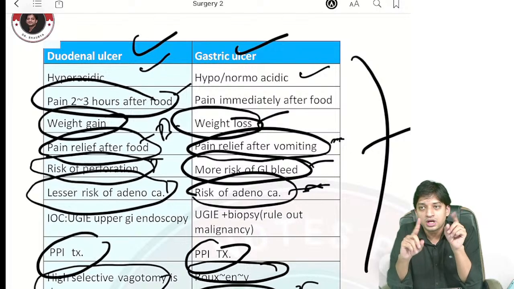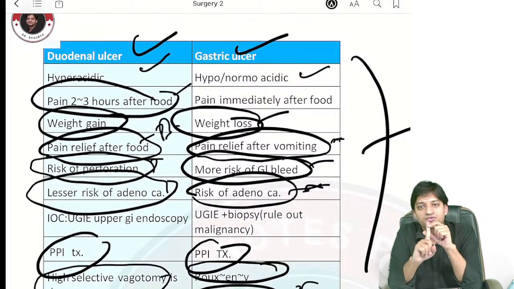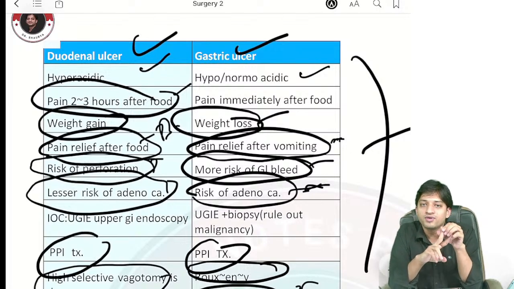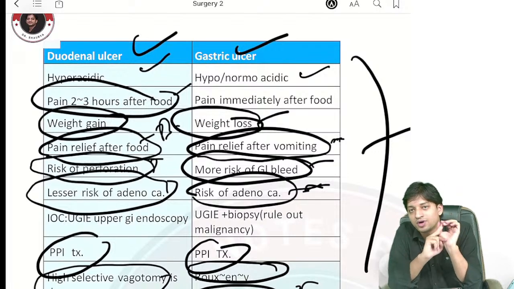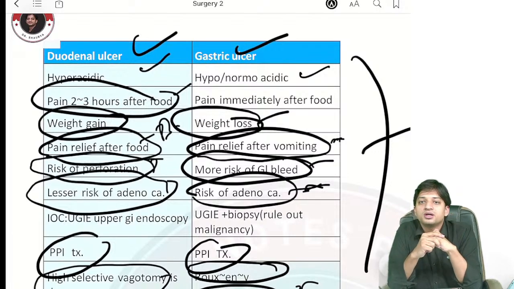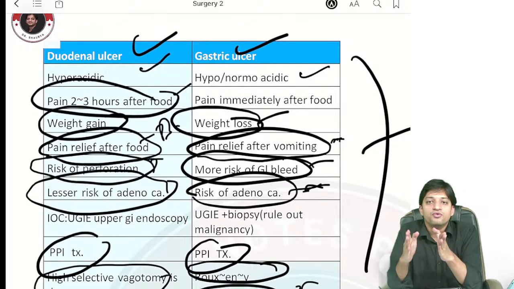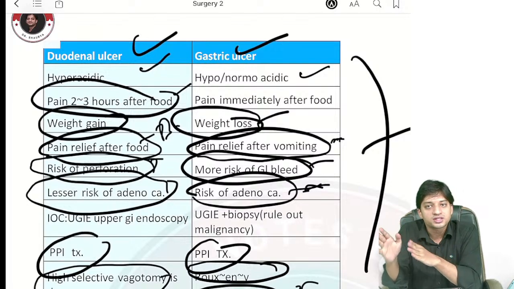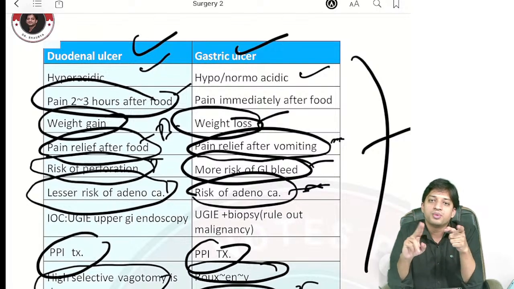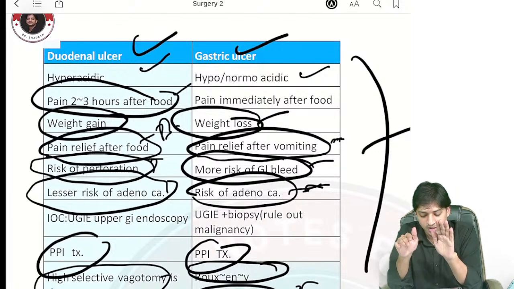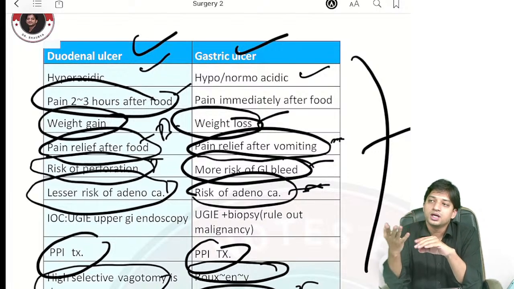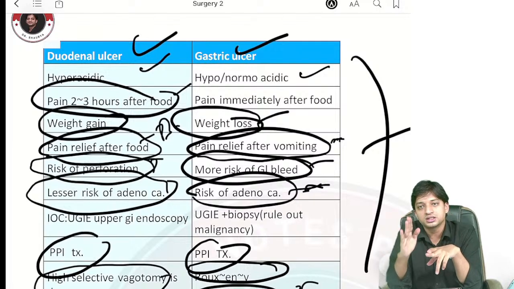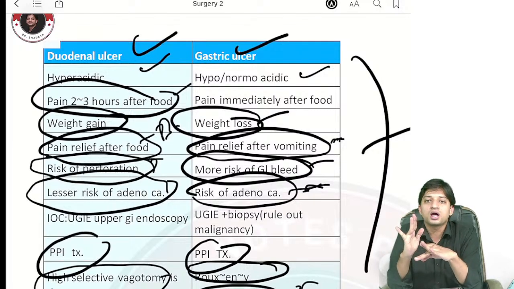Now, because immediately after eating food the patient feels pain, the patient will avoid having food. And if the patient avoids having food, what will happen? There will be, tell me simply, weight loss. In the case of gastric ulcer, you will find history of weight loss, pain immediately after taking food. Done. Important points discussed. Now, in the stomach, gastric ulcer, there is risk of formation of adenocarcinoma.